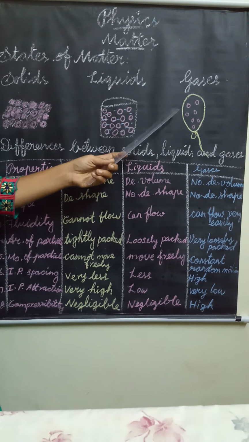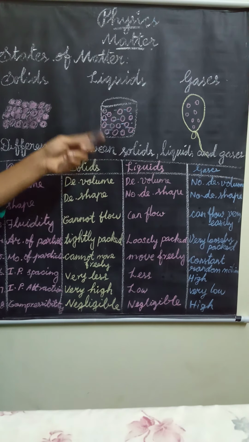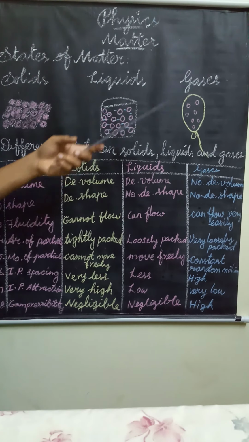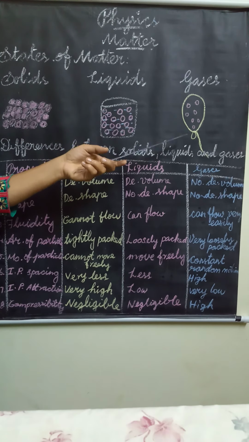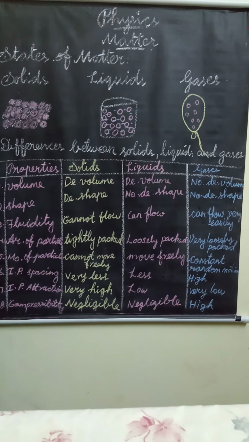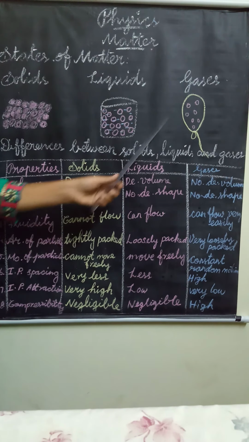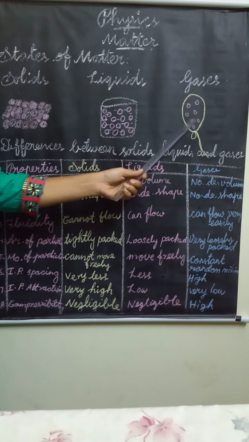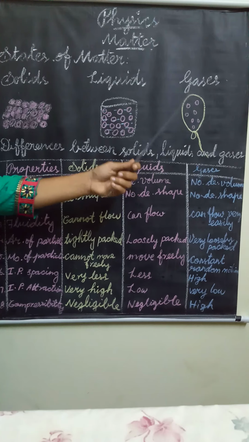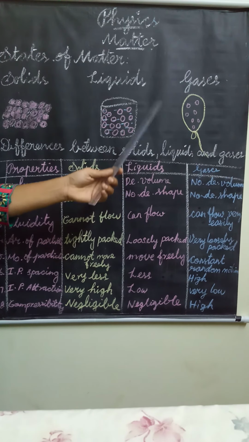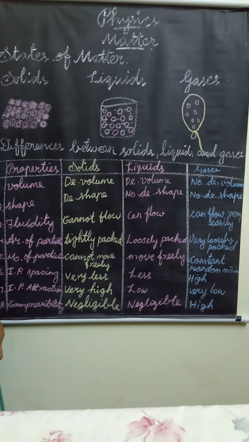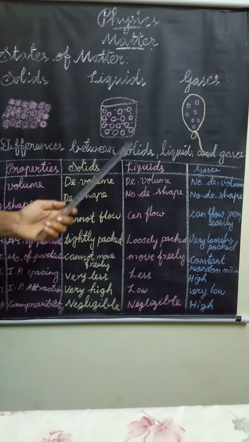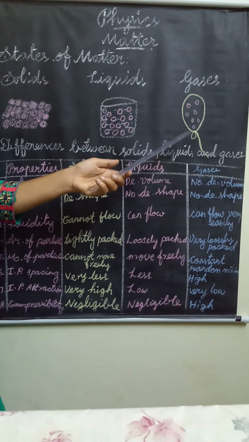Next one is gases. Gases do not have definite shape and volume. The particles in gases are very loosely packed. Therefore, the interparticle space in gases is much more as compared to liquids. Also, the interparticle attraction is least in gases.